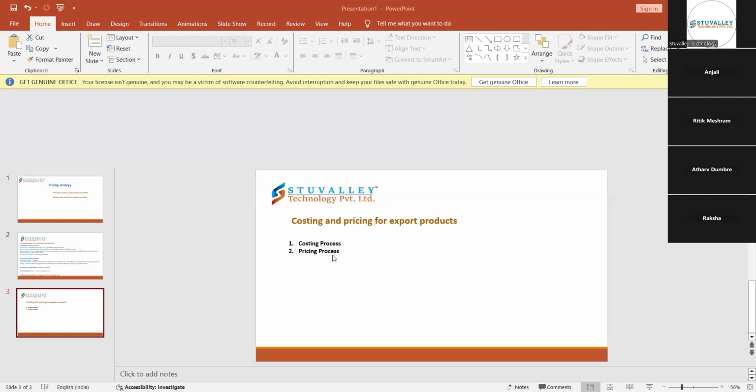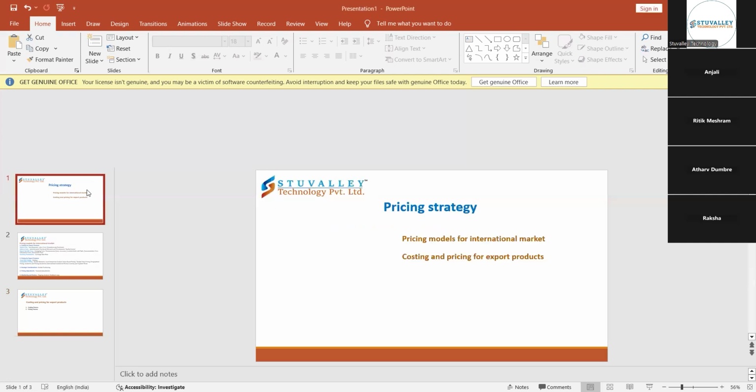Also, what taxes are applied in that country, the Indian taxes, and whether we have to pay huge taxes while exporting. All these things have to be considered before exporting. This is the pricing process. I hope I'm clear till here, everyone.